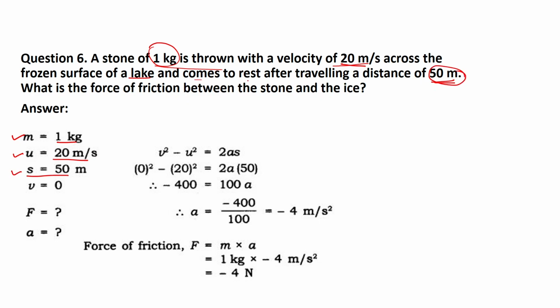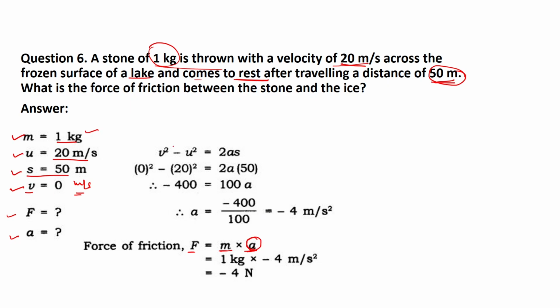Now it comes to rest after traveling a distance of 50 meter. It means that the final velocity, denoted by v, will also be 0 meter per second. Now I want to find the force of friction, and for that purpose I need to find the acceleration, because force of friction can be calculated by using the second law of motion. Force is equal to mass times acceleration, F is equal to ma. Mass we know is 1 kilogram, but what about the acceleration? That we need to calculate.